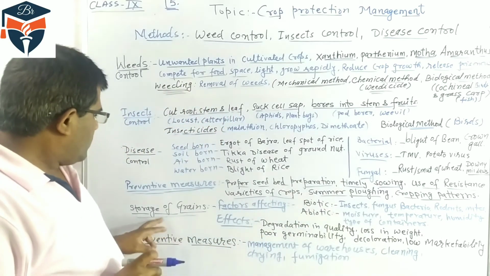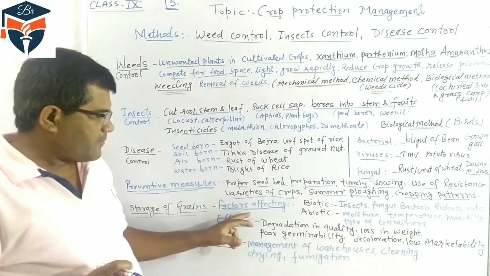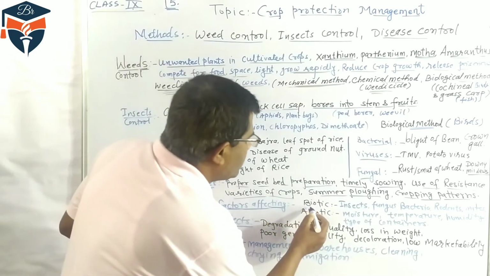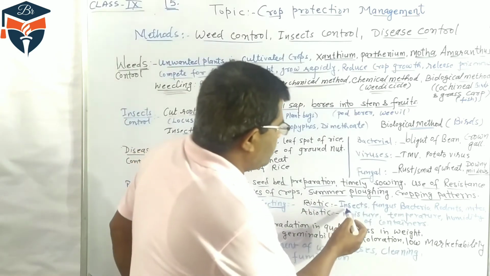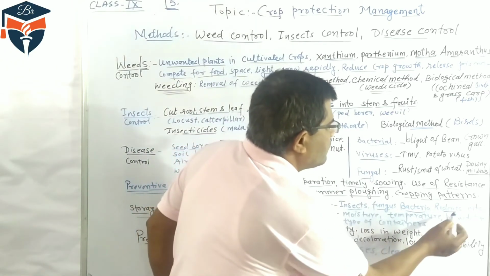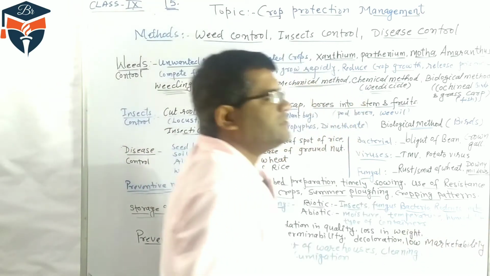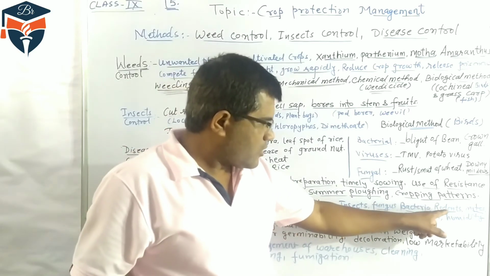Now, two types of factors affect stored grain. One, biotic factors, meaning living factors such as insects, fungus, bacteria, rodents, which are rat-like animals, and mites, meaning small insects.